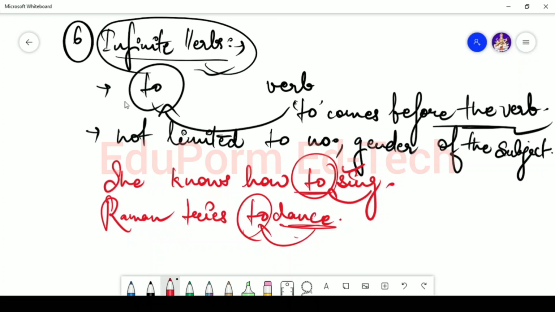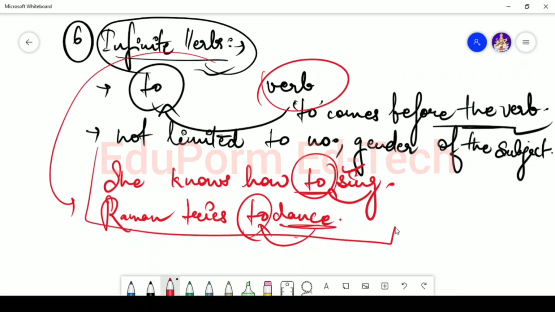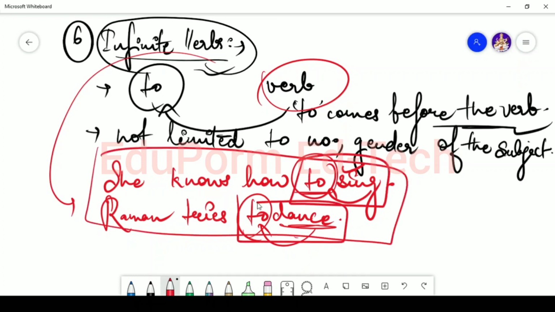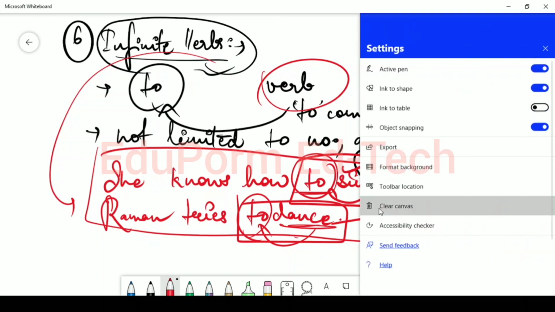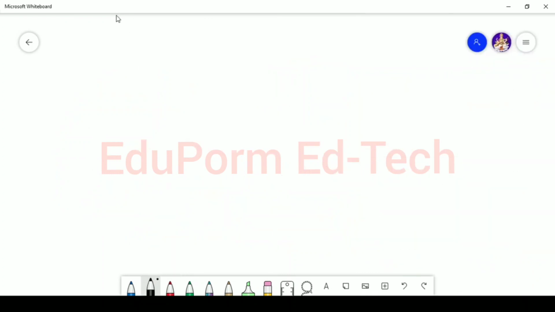Now any of the sentences which has to before the verb, those kinds of verbs in those sentences will be considered as infinite verbs. Okay, they will be considered as infinite verbs. Now let's read about the next type of verbs. Okay, the next one is dynamic verbs.